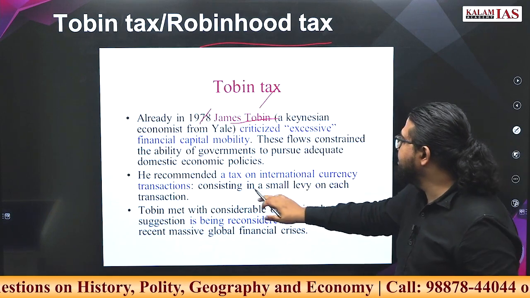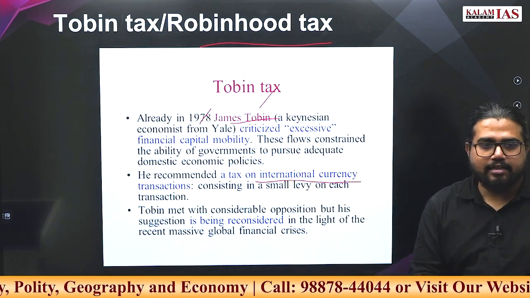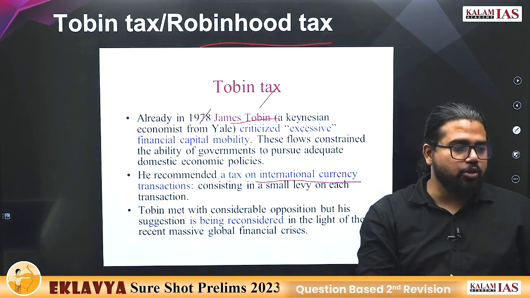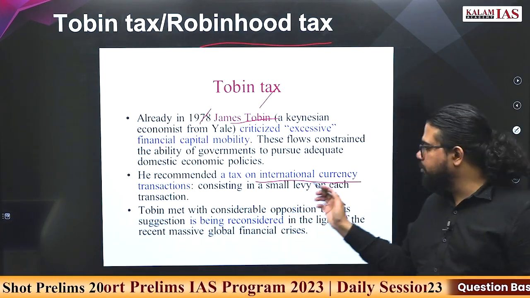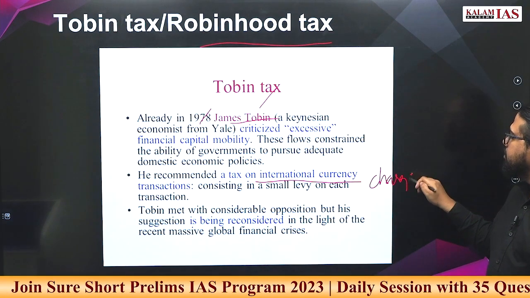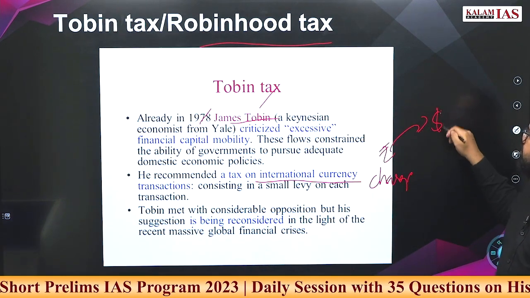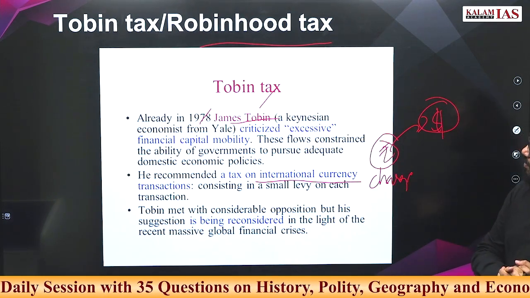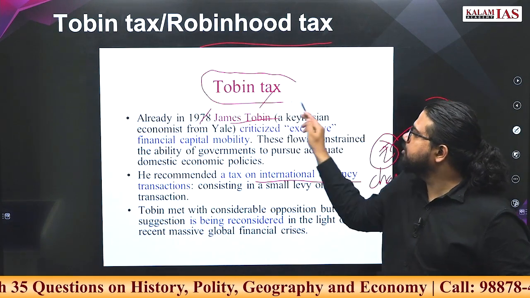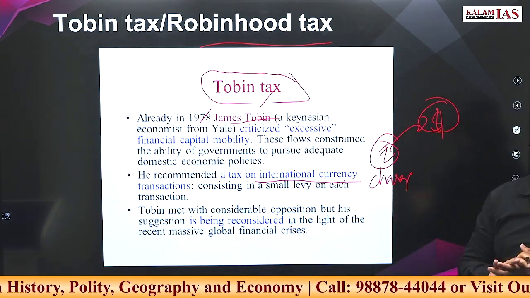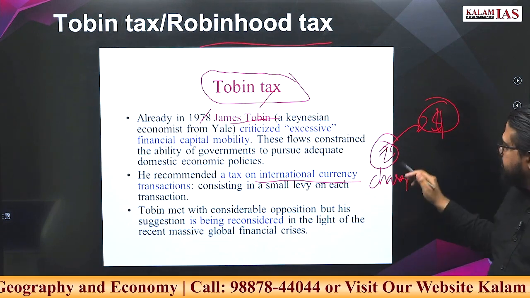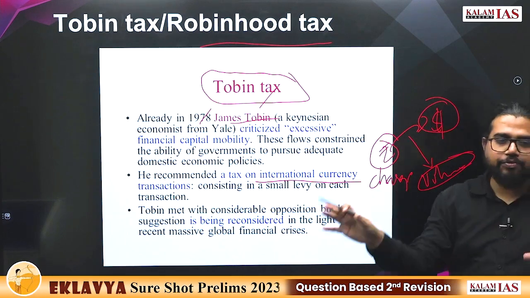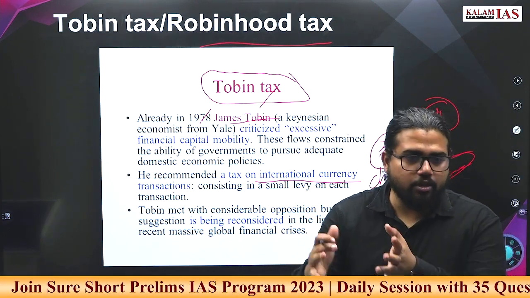His ideas are regarding international currency. He said that freely converting currency should not be allowed. Like you need to convert rupee into dollar, free conversion is there today. There should be a small charge for this. If you are converting rupee to dollar, there should be a special charge. This tax will be called Tobin tax. What is the importance of this? It will check the flow of hot money. Vulnerability due to the flow of hot money can be regulated or controlled due to this.